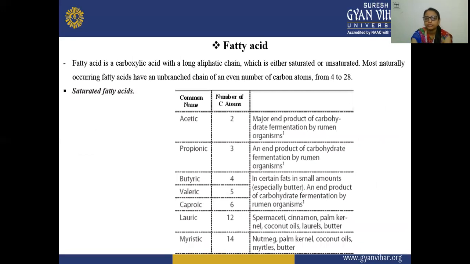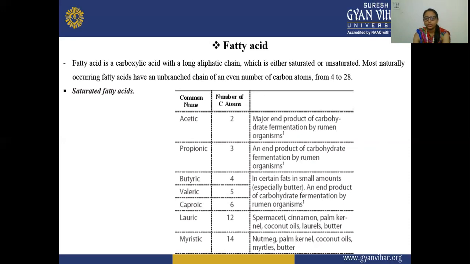So these are fats. Now, what are fatty acids? A fatty acid is a carboxylic acid with a long aliphatic chain, which is either saturated or unsaturated, and most naturally occurring fatty acids have an unbranched chain of an even number of carbon atoms, from 4 to 28.